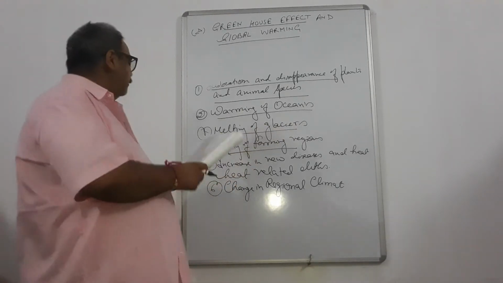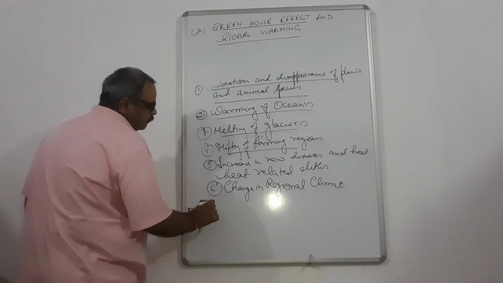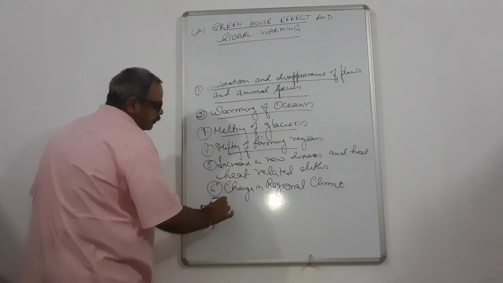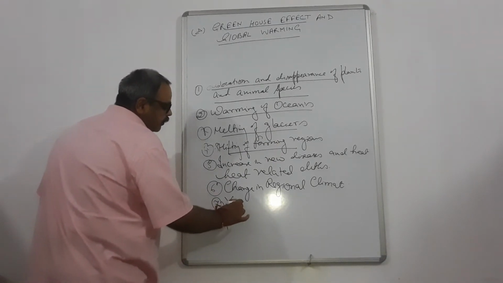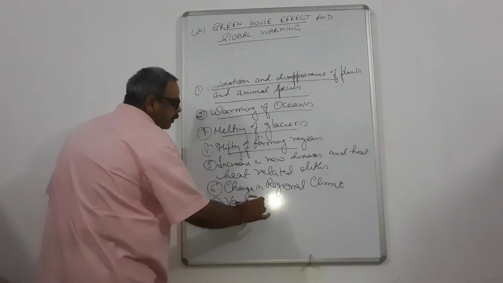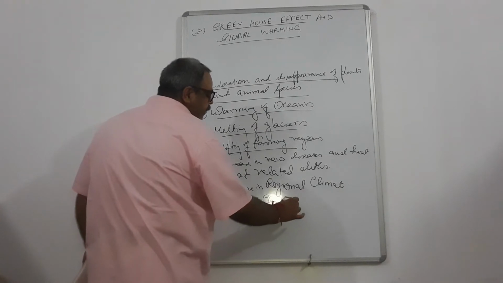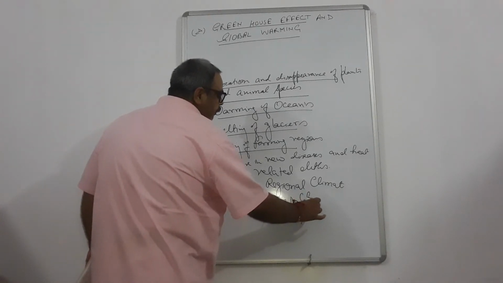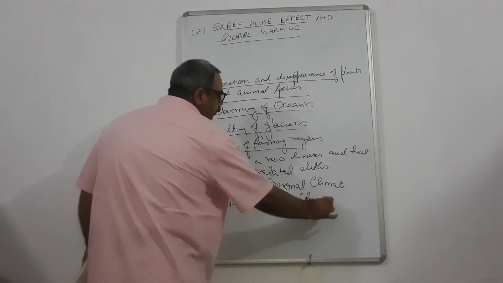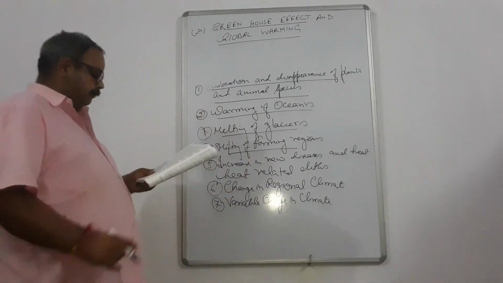Seventh point, variable change in climate.